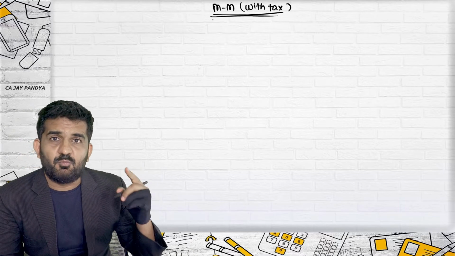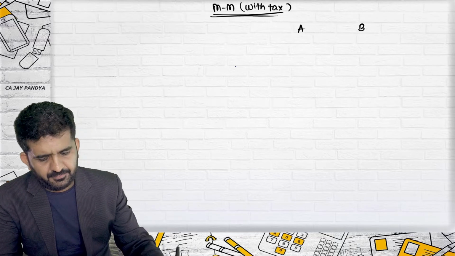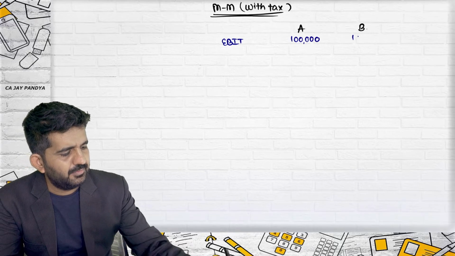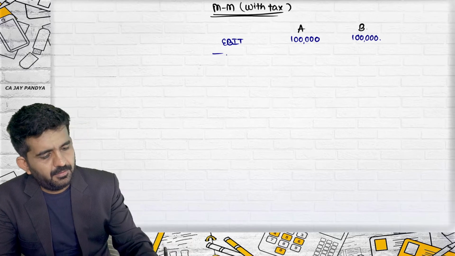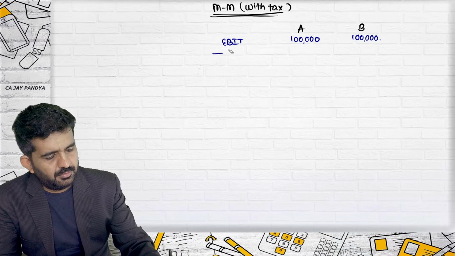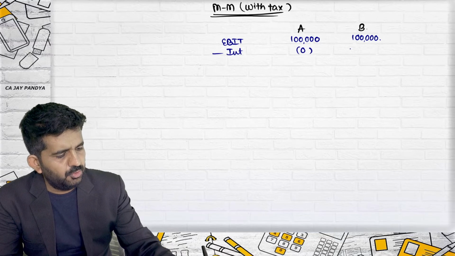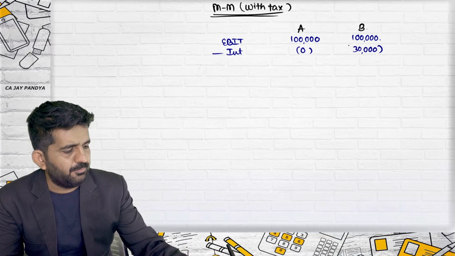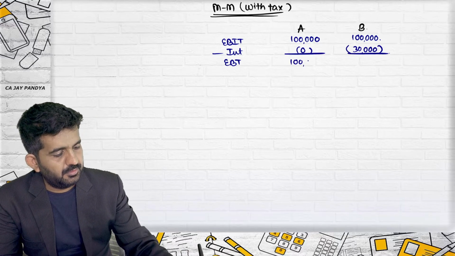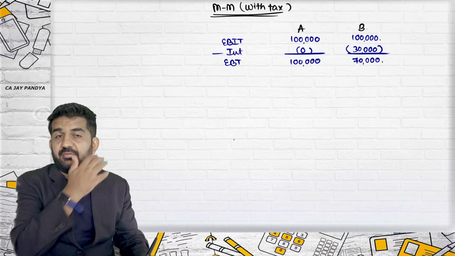The formula will somewhat change, that I will be telling you. Again, two companies, A Limited, B Limited, having EBIT of 1 lakh, minus interest of 0 and 30,000. I'm taking the same question. EBT is 1 lakh and 70,000.